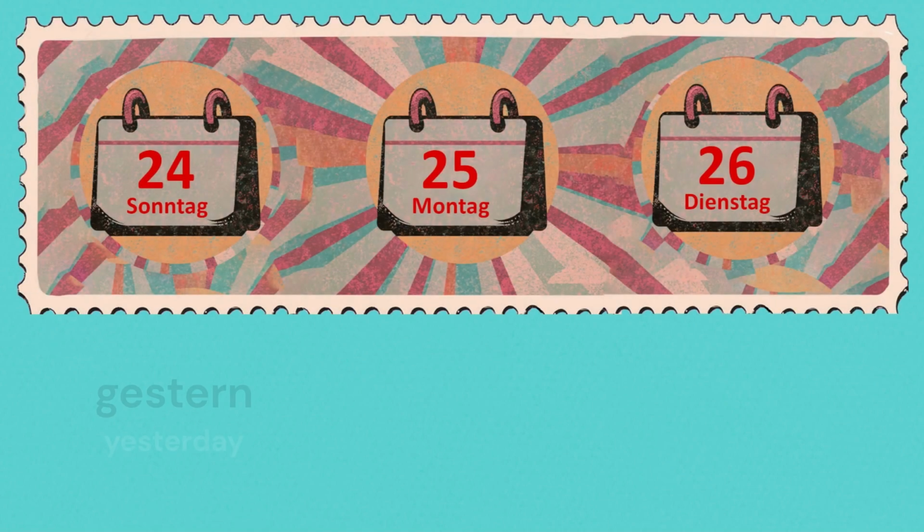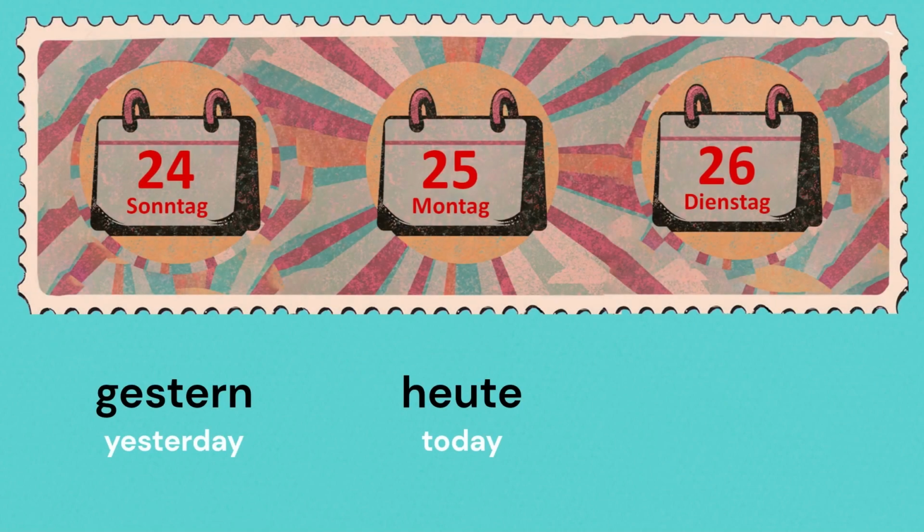You might already know these three common terms that are used in German: gestern, heute, and morgen. These are the most common terms that are used to depict past, present, and future. Now let's learn how these terms, past, present, and future, are called in German.